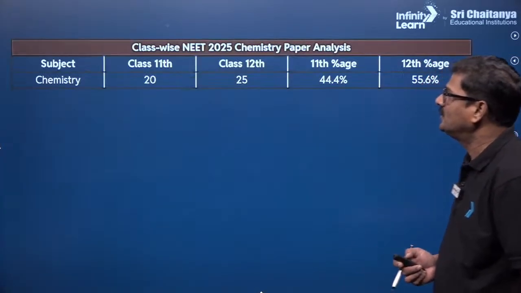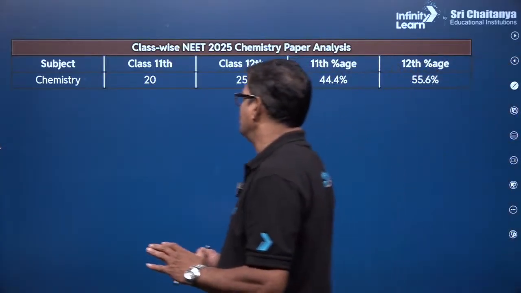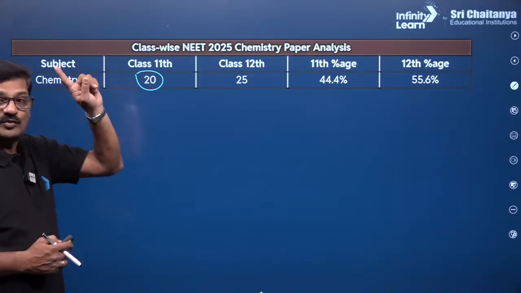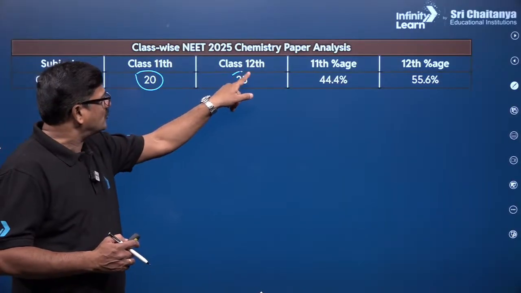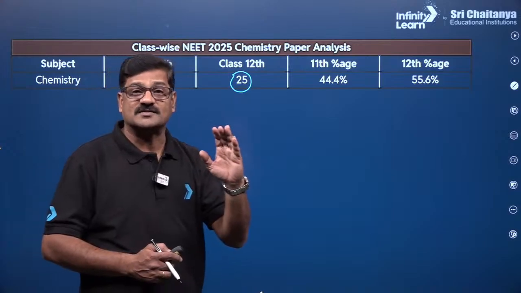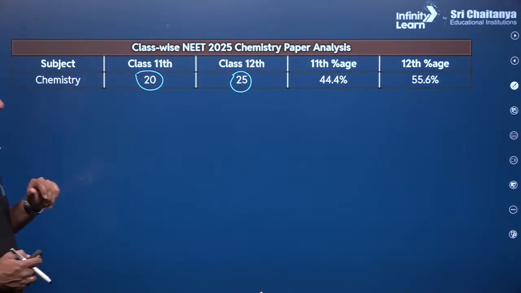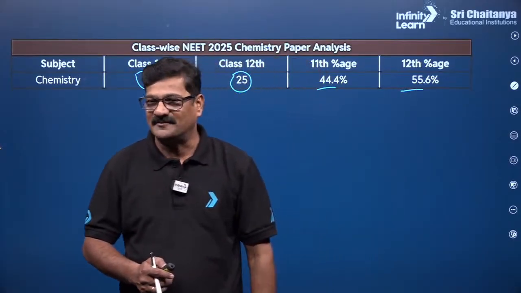Right, now class-wise NEET 2025 chapter paper analysis. Subject chemistry: from class 11th you got 20 questions, in 2024 you got 22 questions, and from class 12 you got 25. In 2024, class 12 gave 23 questions. The percentage of 11th is 44 and the percentage of 12th is 55.